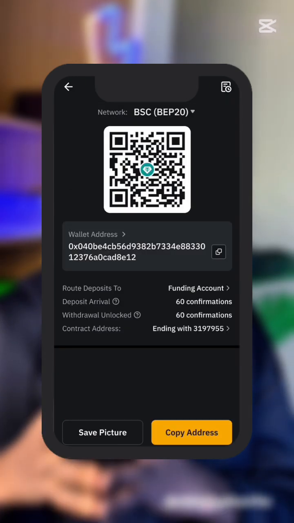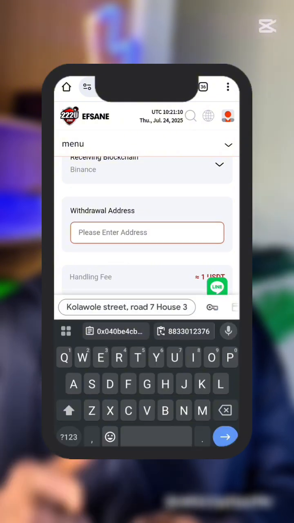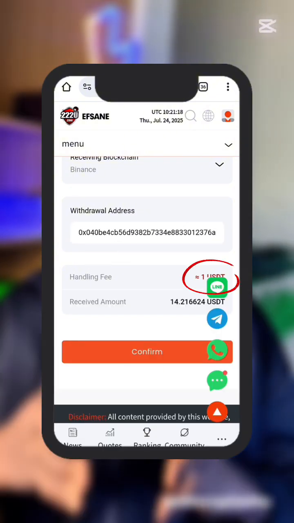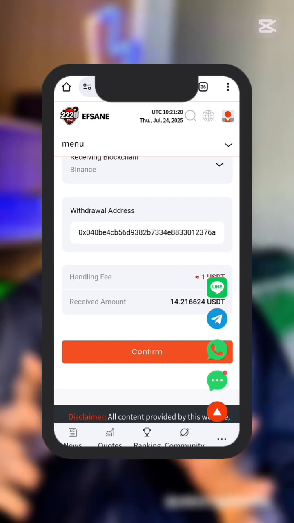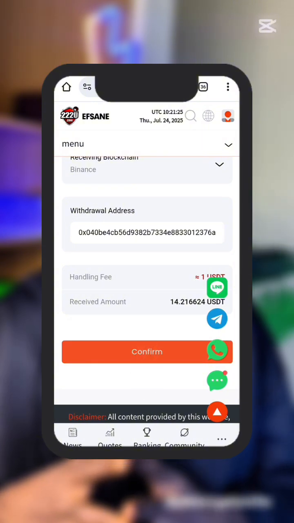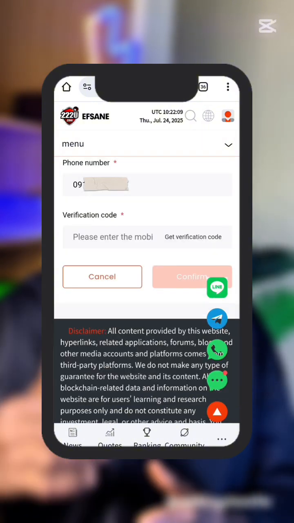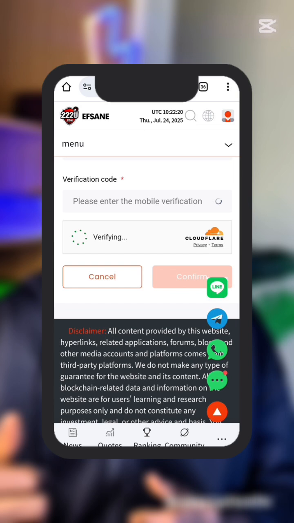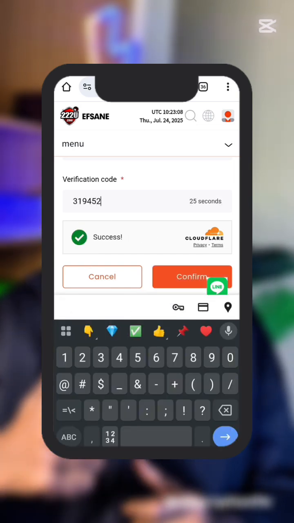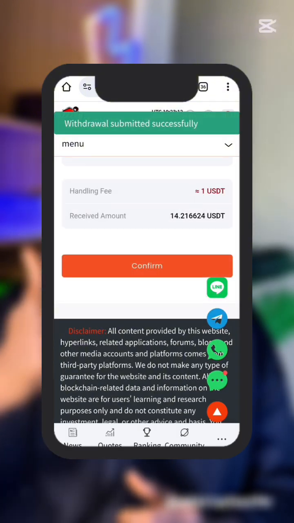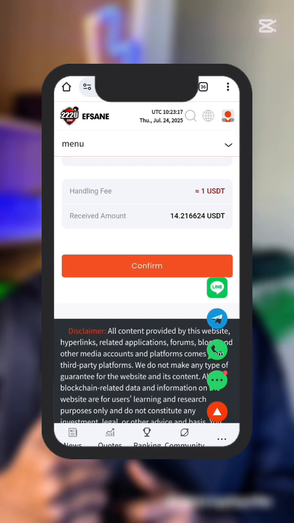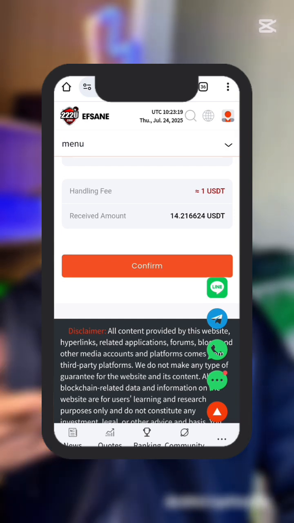After that, copy your USDT address here. Then head over to your EFSANE and paste it there. After that, as you can see, you will be charged a handling fee of 1 USDT. It's just like gas fees they charge you on exchanges before you make a transaction. Click on confirm. In this place, all you have to do is tap on get verification code, then complete the human verification captcha. Then after that, a code will be sent to your WhatsApp. Copy the code and paste it and tap on confirm. As you can see, it says withdrawal submitted successfully. Normally within 5 minutes, you're supposed to receive the USDT at the destination address.